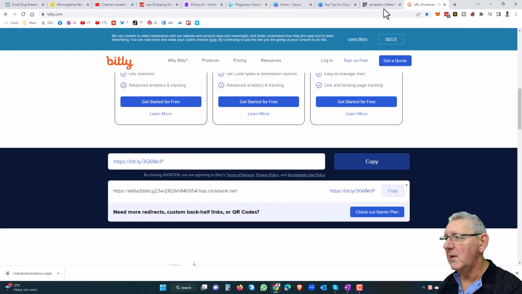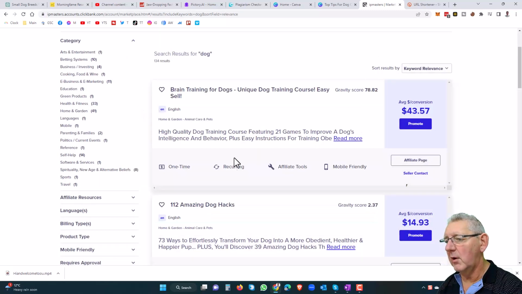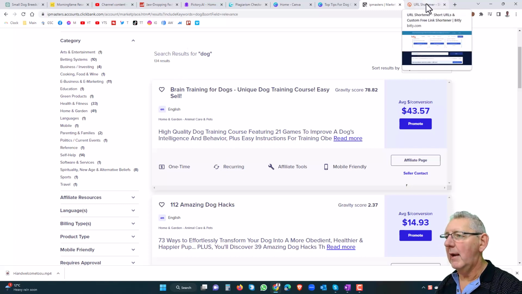Now when anybody clicks this link, they will be taken to your ClickBank product, and if anybody buys that product, as you've already seen, you'd earn $43.50 or more, because this might be a recurring product, which it actually is. So people could actually be buying a monthly product from this particular link.